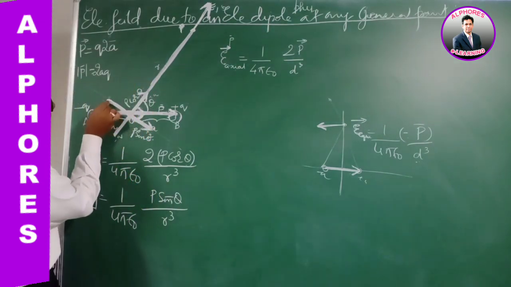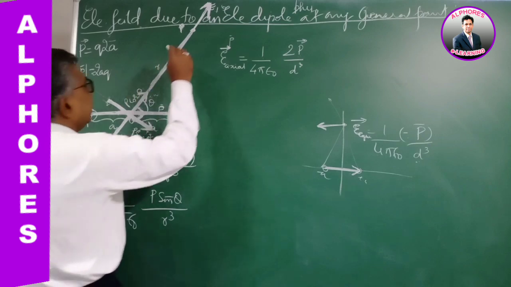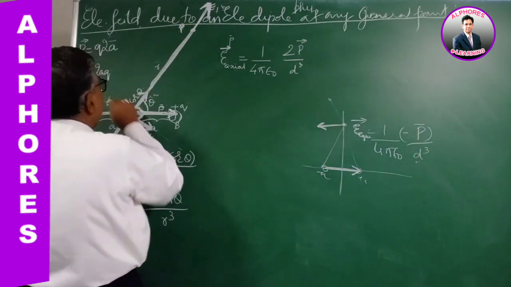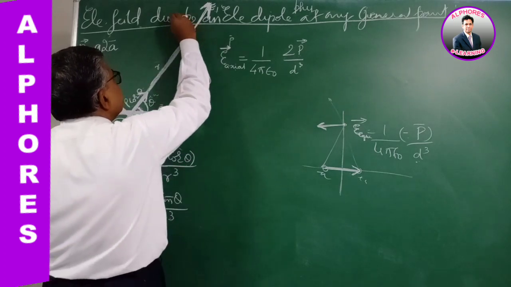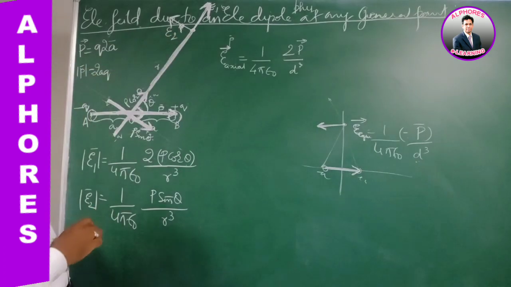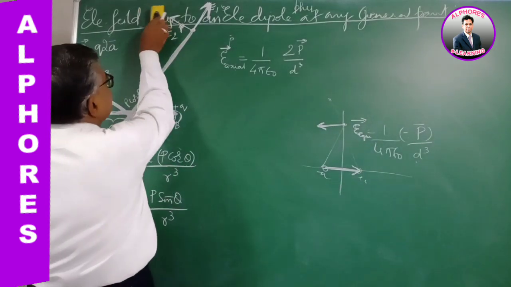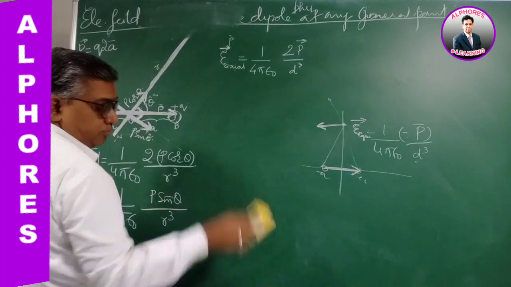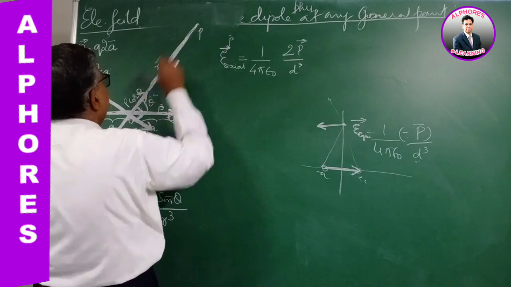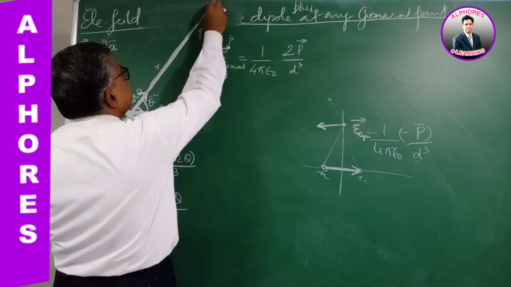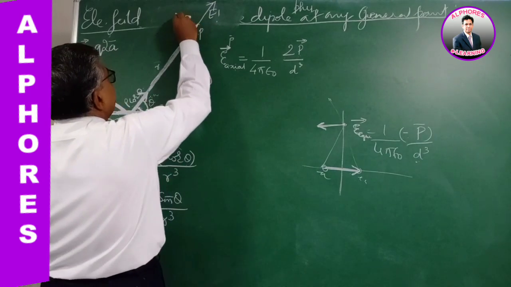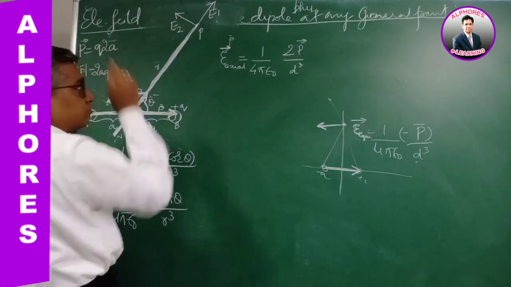Our dipole moment here is in this direction. So the direction of the field will be parallel to it, but in the opposite direction. So this will be the E2 vector, like this. Let me represent it again. This is our point of concentration, point P. Due to P cos theta, the field is in this direction, E1, and due to P sin theta, it is in this direction, E2.